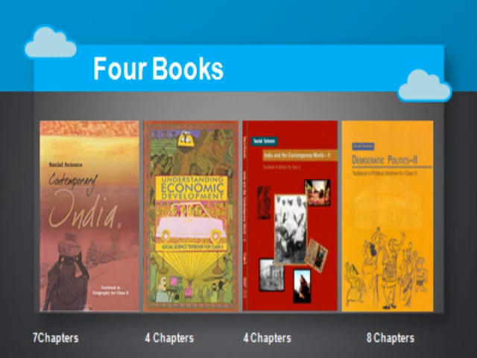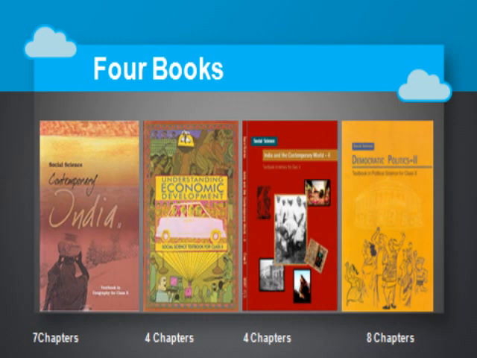The history textbook is India and the Contemporary World 2, with 4 chapters. The third is the political science textbook, Democratic Politics 2, and there will be 8 chapters to complete.